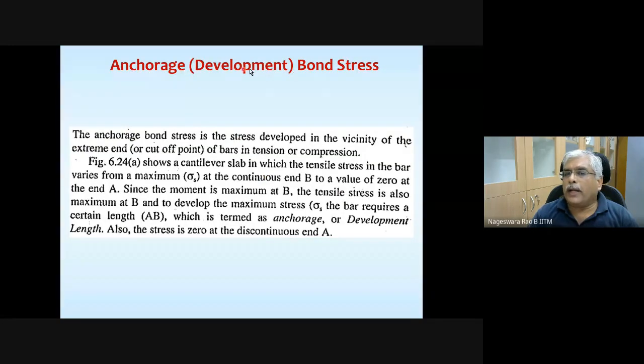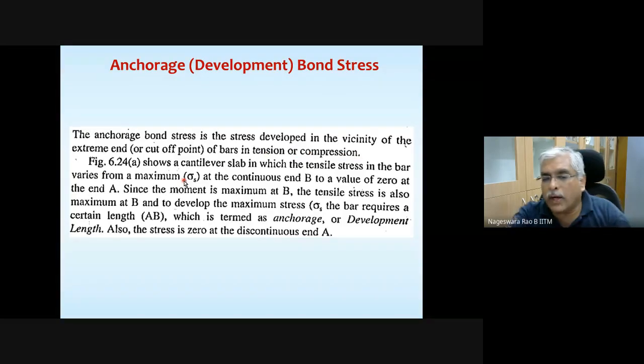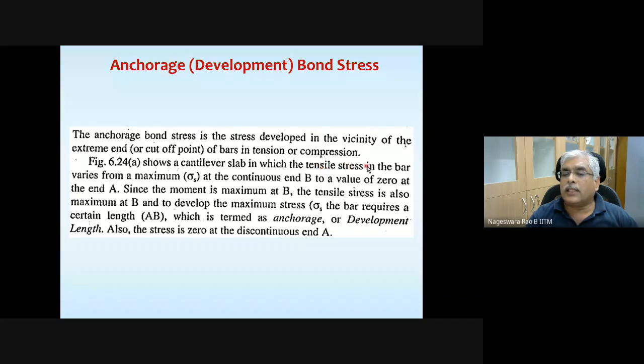Anchorage, development, bond stress, anchorage or development bond stress. Okay. The anchorage bond stress is stress developed in the vicinity of extreme end or cutoff point of bars in tension or in compression. And whatever I explained, that is what is written here. Figure shows cantilever slab or beam in which tensile stress in the bar occurs. Tensile stress in the bar varies from maximum sigma s at the continuous end B to a value of 0 at the end A.